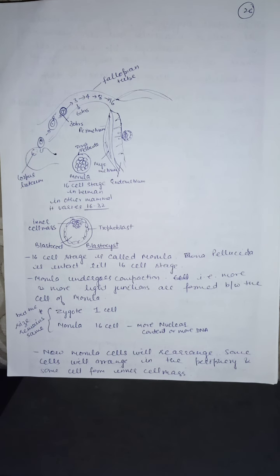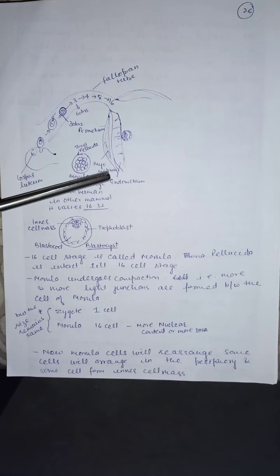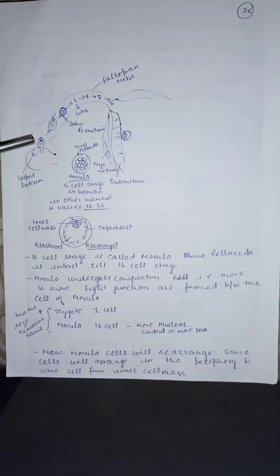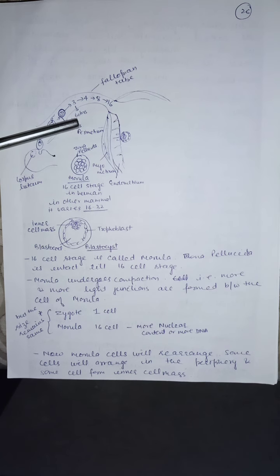See, here I have shown this diagram, which is also drawn in your NCERT. You can refer to NCERT also. The corpus luteum is formed after the release of the ovum. The ovum enters the fallopian tube, and there fertilization will take place. After 30 hours of fertilization, the first cleavage will take place. The zygote will divide into 2 cells, 2 blastomeres. Then the second cleavage, that is 3 cells, will be formed after 60 hours.